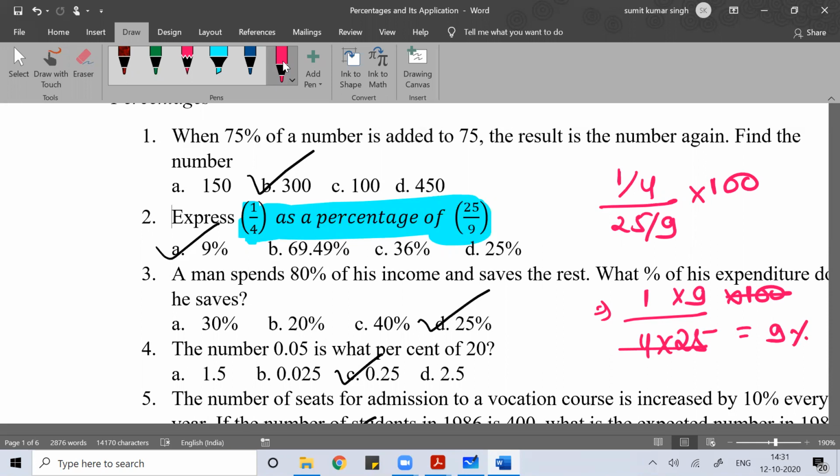So you can understand. The number 0.05 is what percent of 20? So 0.05 divided by 20 into 100. If you do that, you will get 0.25. The questions are not difficult. You can solve them very easily whenever you see a percentage problem.